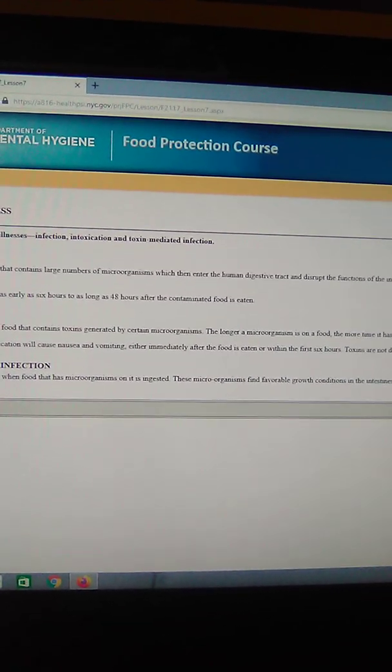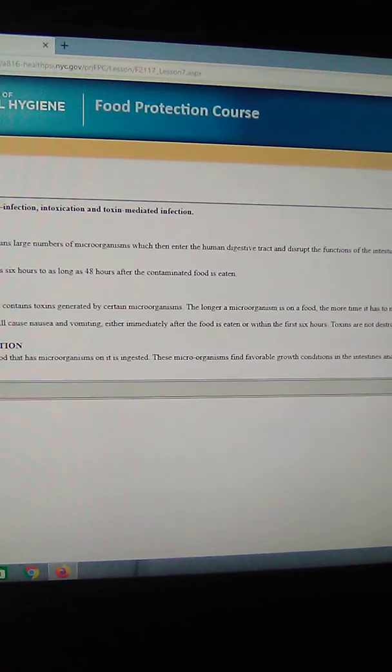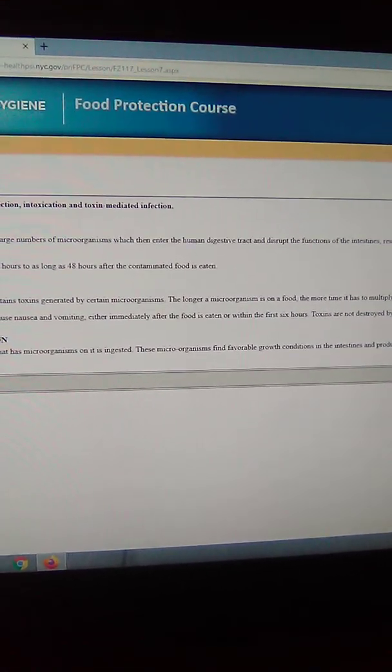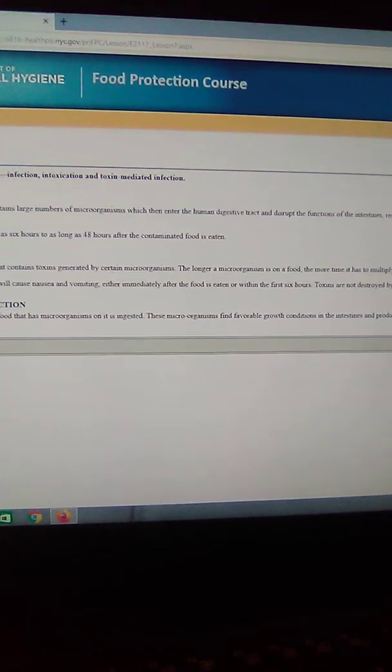Toxins are not destroyed by heat, okay? So you can't burn them out. Once they are formed, no amount of cooking will inactivate them, okay? So you can't burn or cook out the toxins. You gotta throw it out.